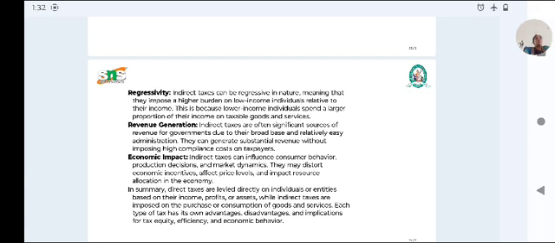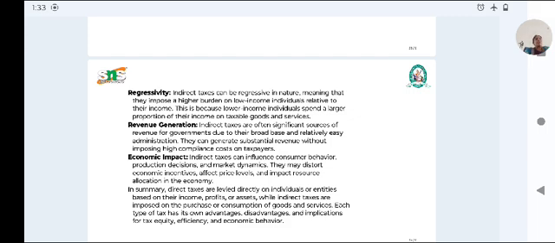Regressivity. Indirect taxes can be regressive in nature, meaning that they impose a higher burden on low income individuals relative to their income. This is because lower income individuals spend a higher proportion on taxed goods and services.